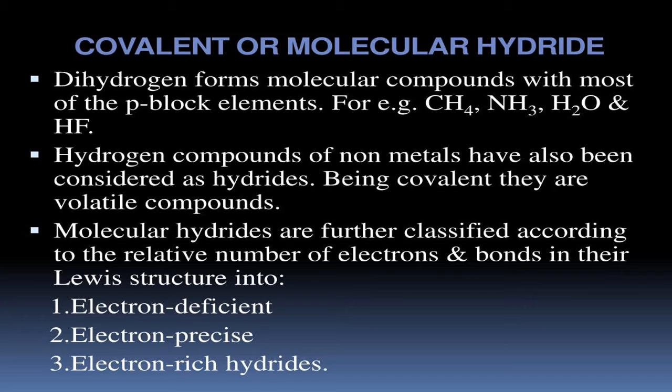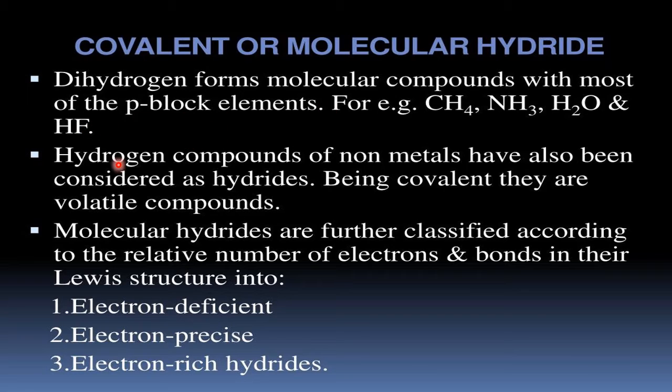Now covalent hydrides, also known as molecular hydrides. These are formed by the p block elements. s block gives ionic, now p block gives covalent. Dihydrogen forms molecular compounds with most of the p block elements. Examples are hydride of carbon, methane; hydride of nitrogen, ammonia; hydride of oxygen, water; hydride of fluorine, HF. All these are p block hydrides.